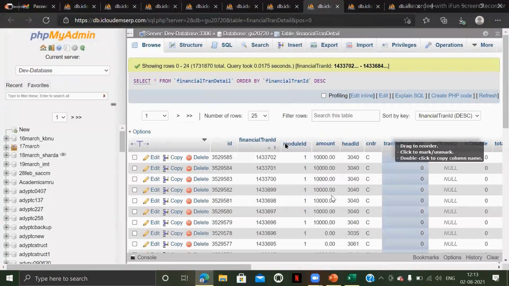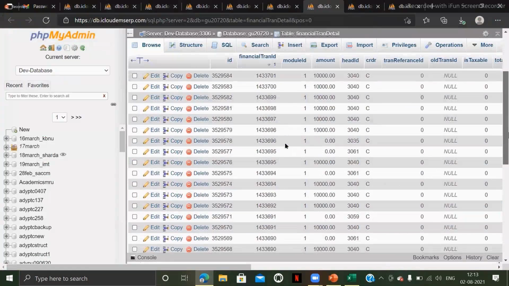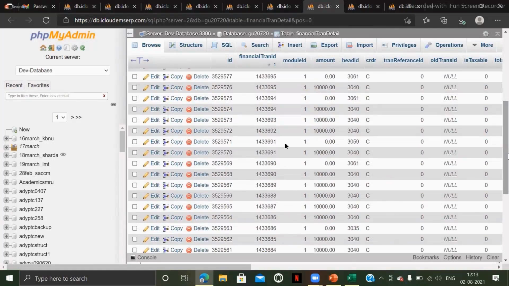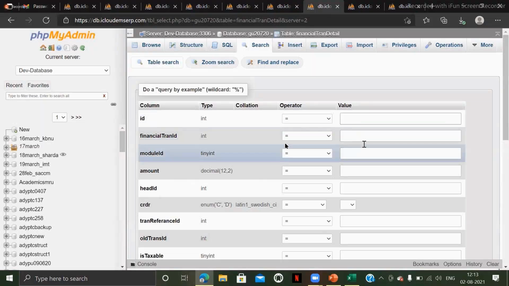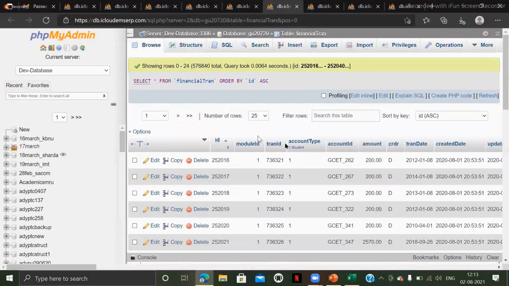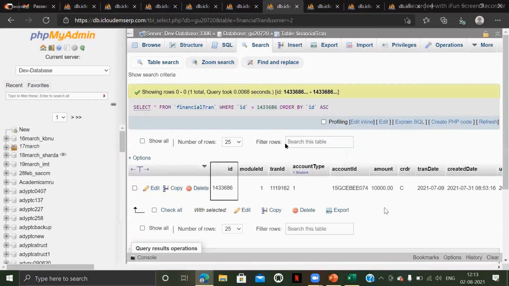So let me just take two transactions. This is a total amount.